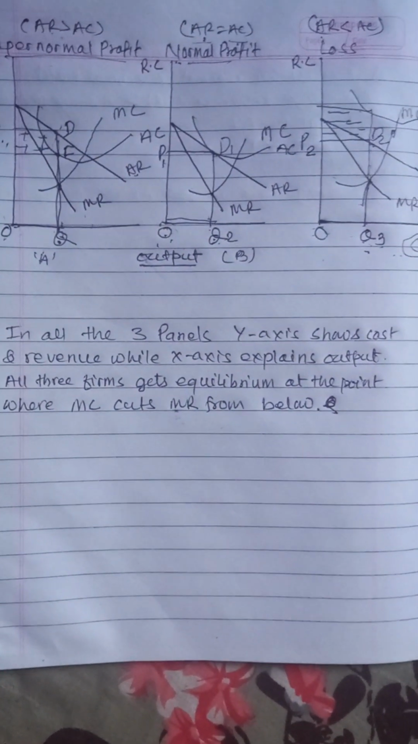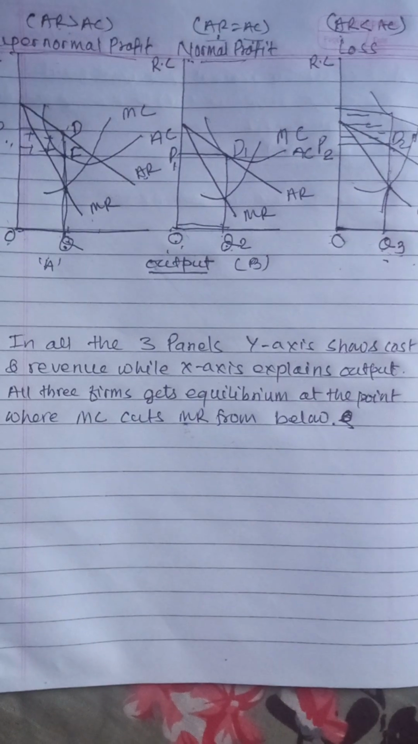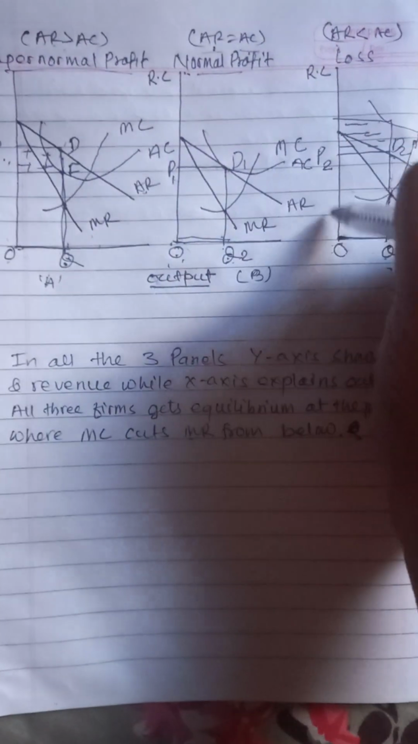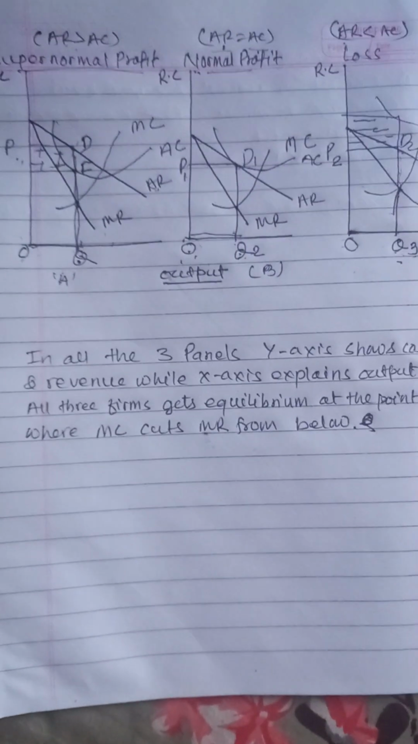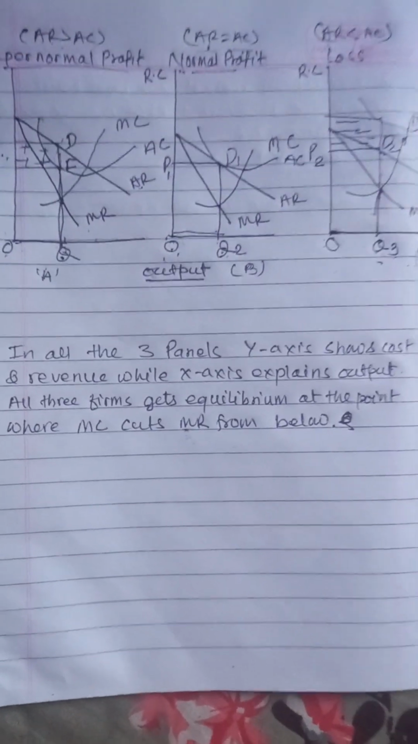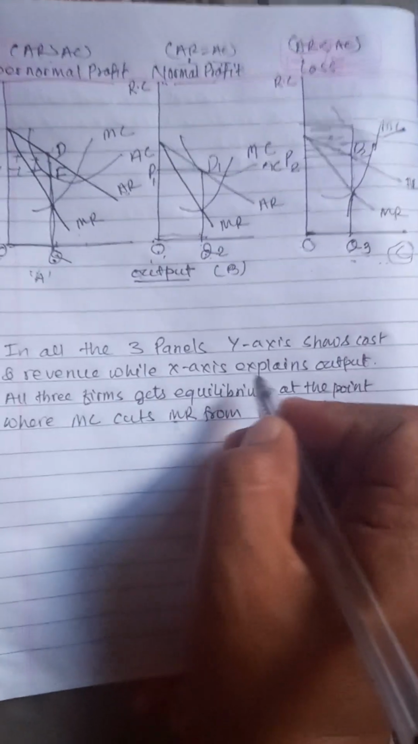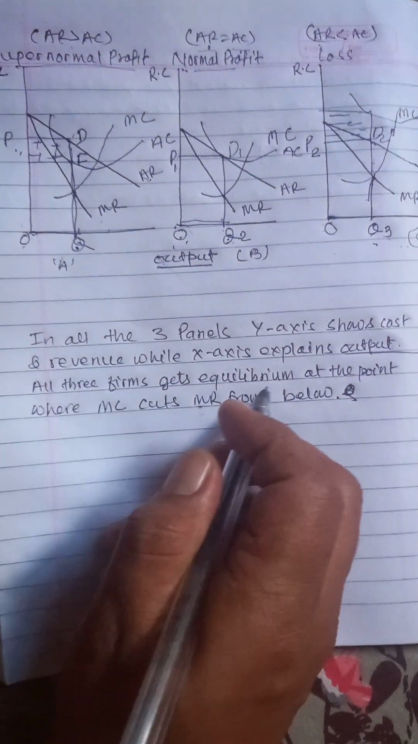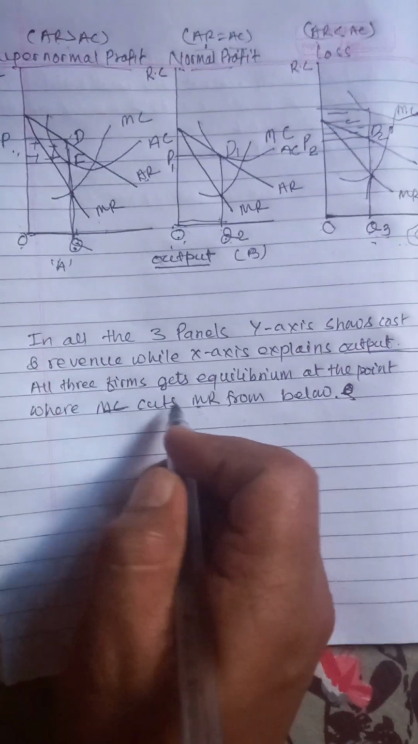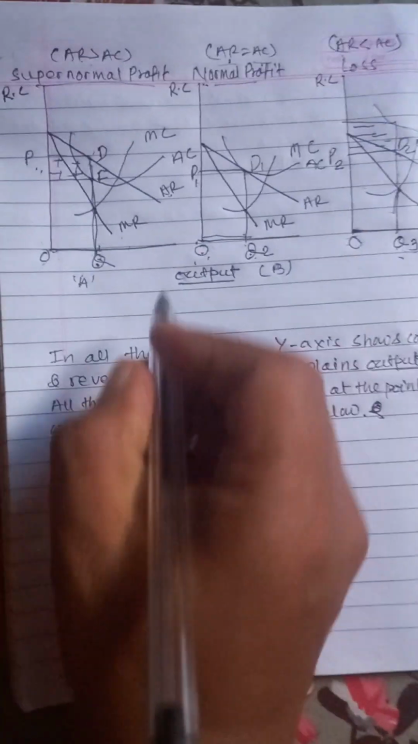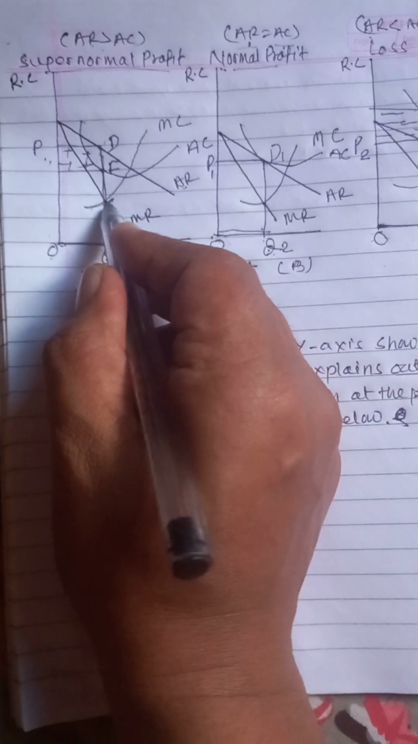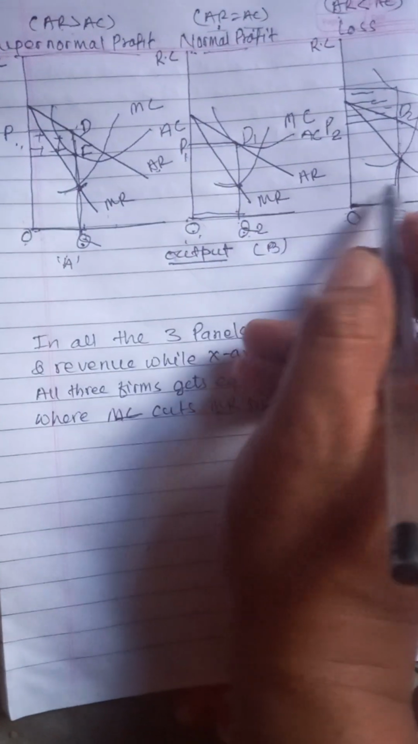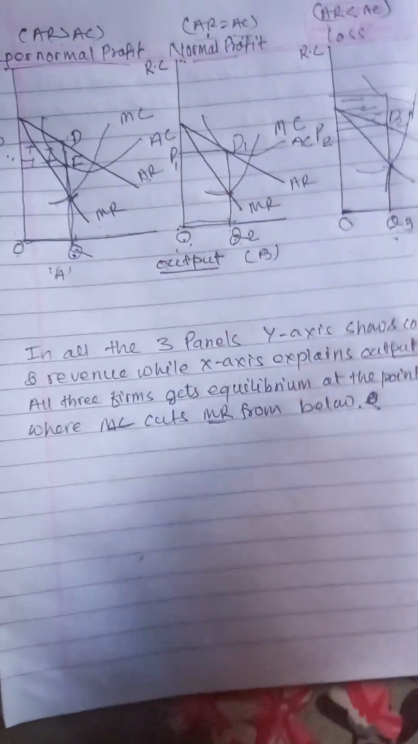Here we explain the figure. In all the three panels, the y-axis shows the cost and revenue, while the x-axis explains output. The output is explained, and all three firms get equilibrium at the point where MC cuts MR from below. In this firm, MC cuts MR here and output is decided, in this firm MC cuts MR here and output is decided, and here output is decided.